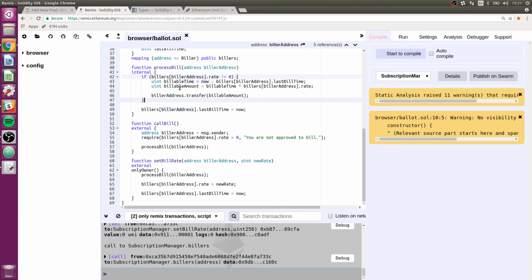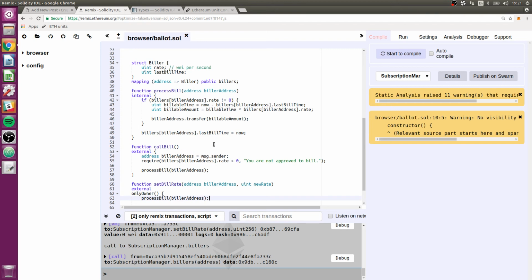Anyway, so now we have this processBill internal function, and if the rate is not 0, it will figure out how much to send to the biller and send it out. But either way, whether it's 0 or not, it will set the last bill time to now, and that is good because now we can use it in both of these functions. So that should be all we need.